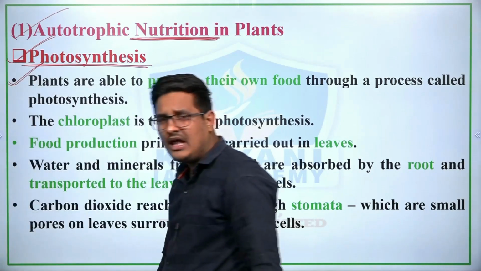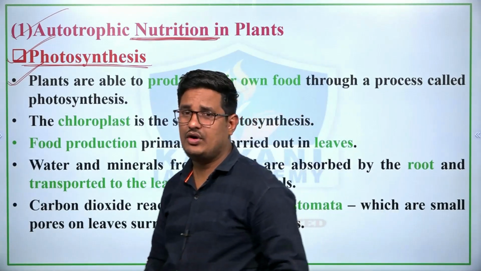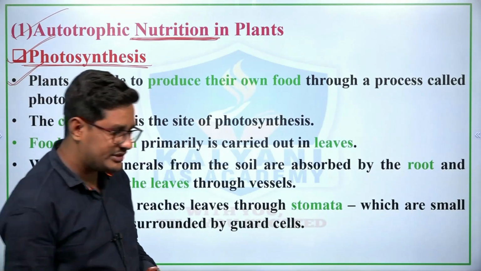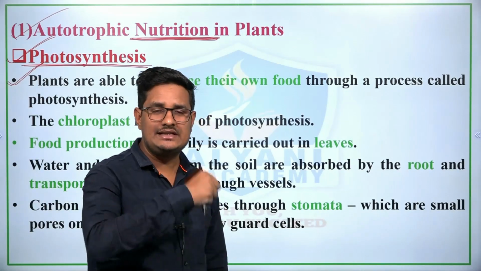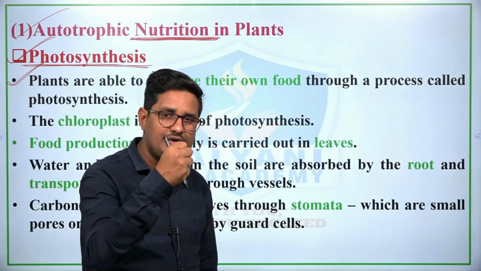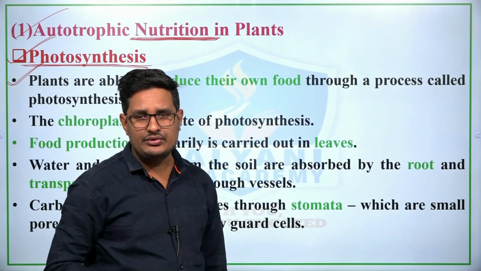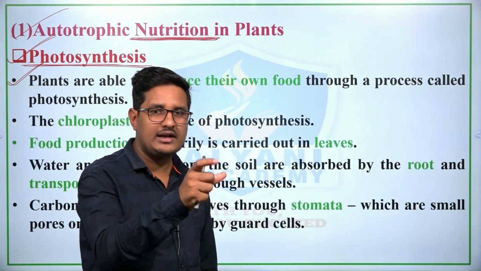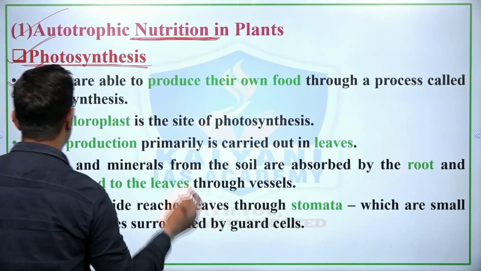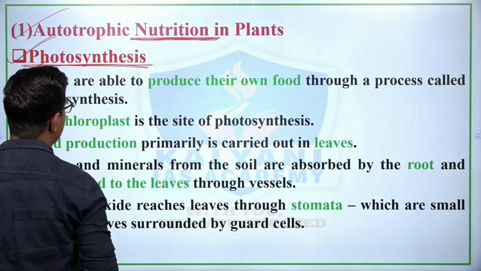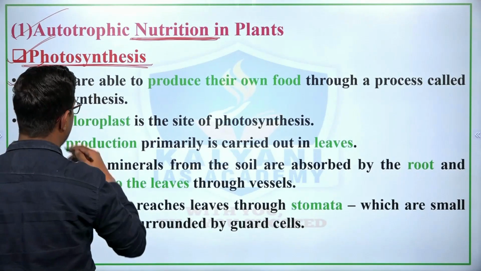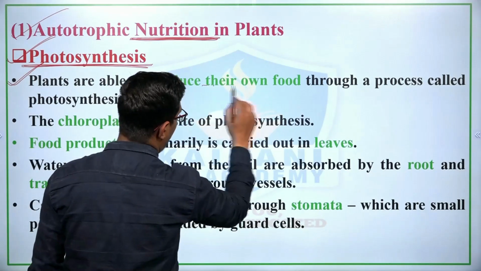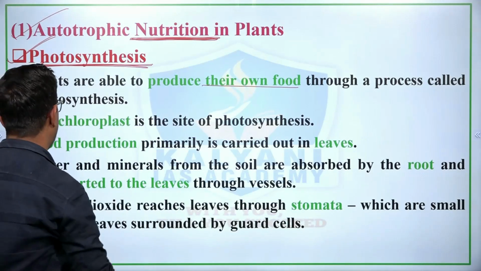At first, what is photosynthesis? Photosynthesis is the process of synthesizing food in the presence of sunlight using chlorophyll, water and carbon dioxide. Plants are able to produce their own food through a process called photosynthesis.